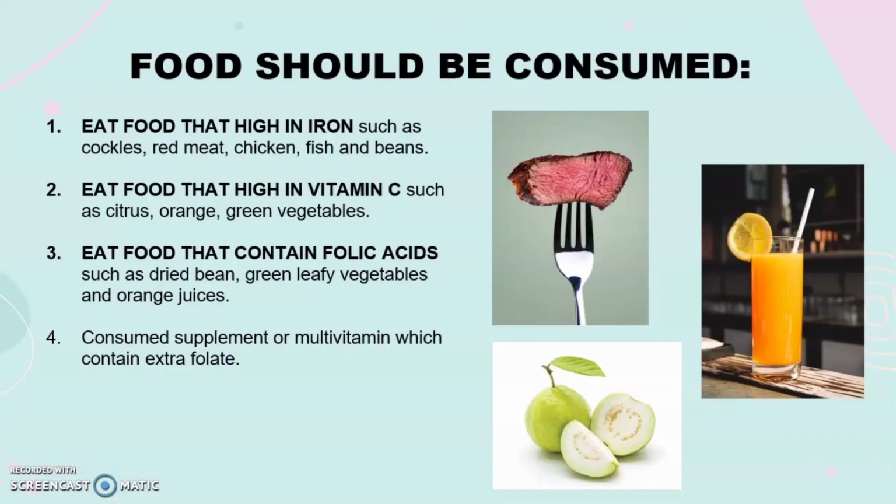First, what food should be consumed by the pregnant woman? They need to eat food that is high in iron such as cockle, red meat, chicken, fish and beans, while they also need to eat food that is high in vitamin C as it helps iron absorption, such as orange and green vegetables. Eat food that contains folic acid also, such as dried beans, green leafy vegetables and orange juice. Other than that, they also need to consume a multivitamin supplement that contains extra folate, as advised by a nutritionist or dietitian first.